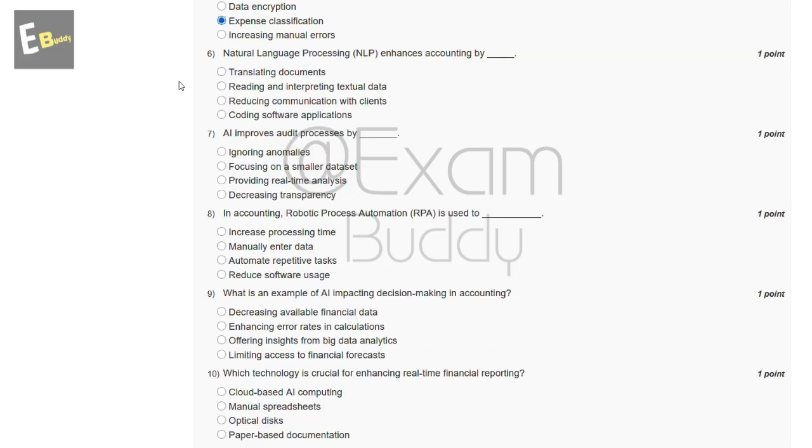Now the sixth question is, natural language processing, NLP, enhances accounting by dash. These are the options: translating documents, reading and interpreting textual data, reducing communication with clients, coding software applications. So the answer to our sixth question is B, reading and interpreting textual data.